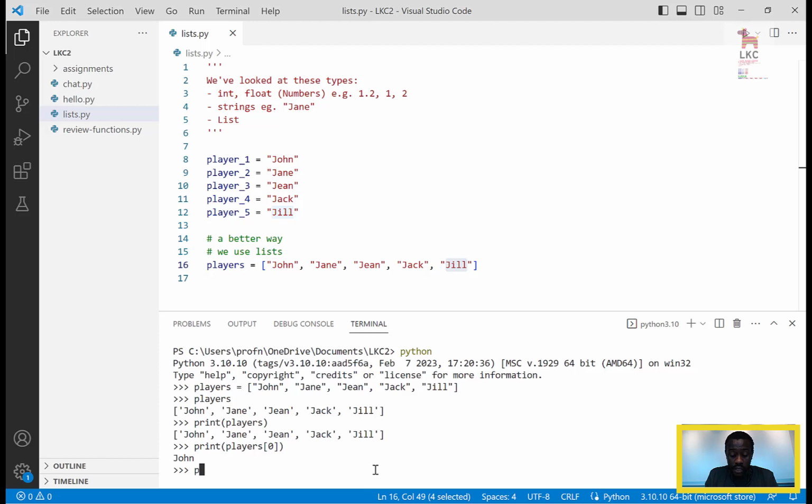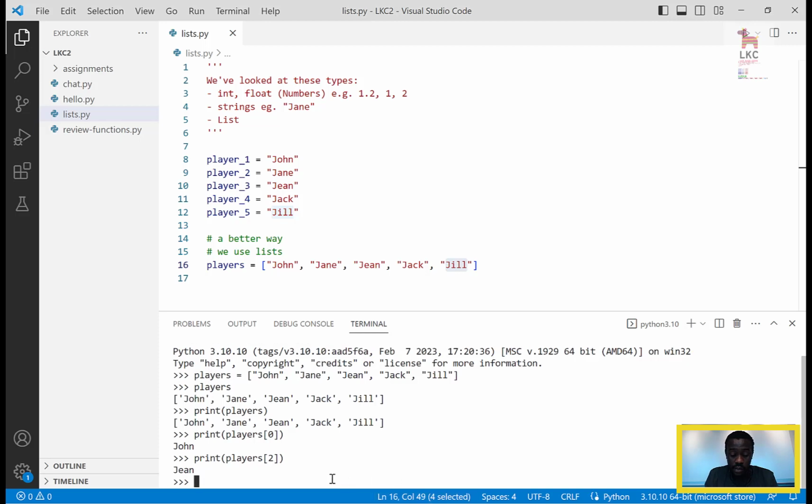If I wanted to get Jean, what's your guess? Players 2. That gets me Jean. The last player: print players, counting 0, 1, 2, 3, 4, so 4.